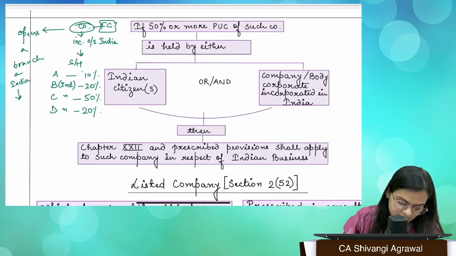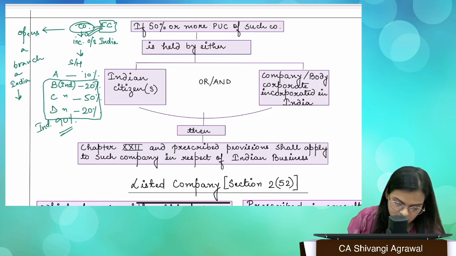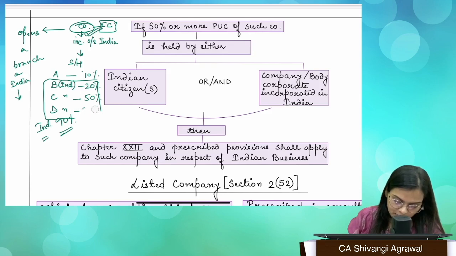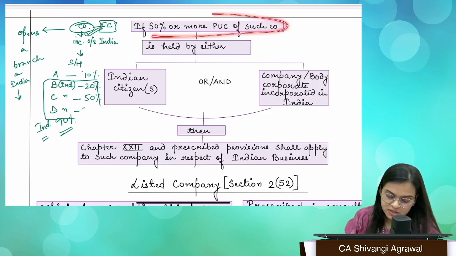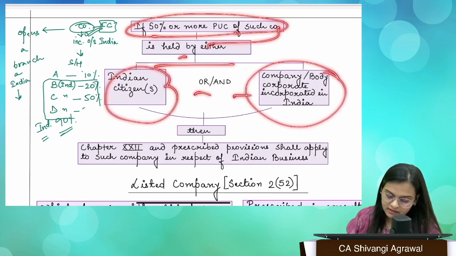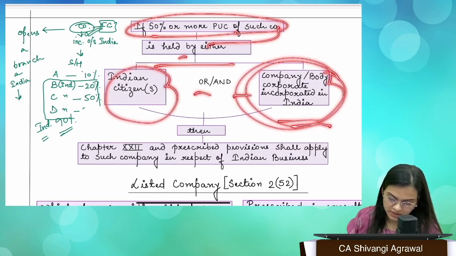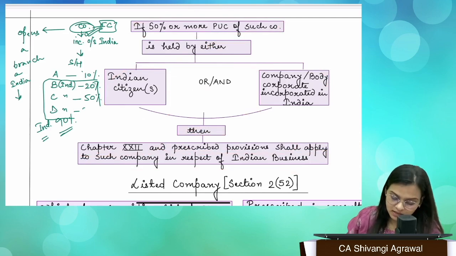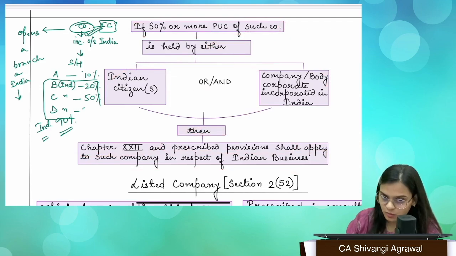So in the given case, 90% of the shares of this company are held by Indian citizens. So this establishes the concept of deemed Indian company. See, if 50% or more paid up capital of such company is held either by Indian citizens or a company or body corporate incorporated in India, then this particular chapter and some other prescribed provisions will apply to the company as if it was an Indian company in respect of its Indian business. So I hope this is clear.